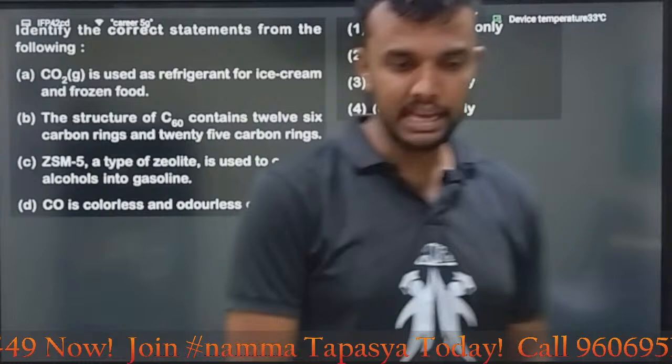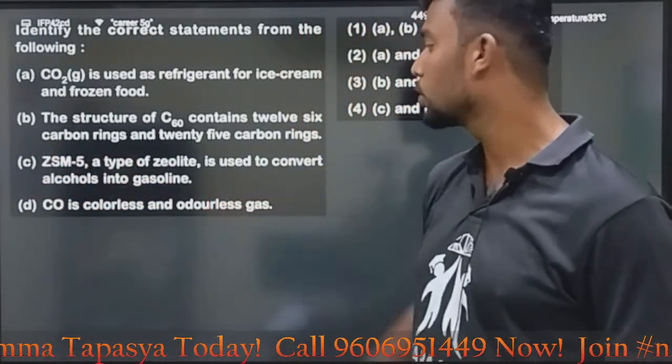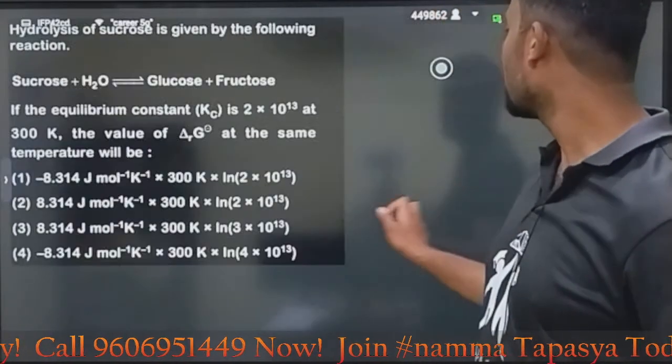Obviously, this is the industrial method. ZSM5, correct. Then CO is a colorless and odorless gas. Obviously, carbon monoxide is colorless and odorless. You can easily say, sir, option D is the answer.